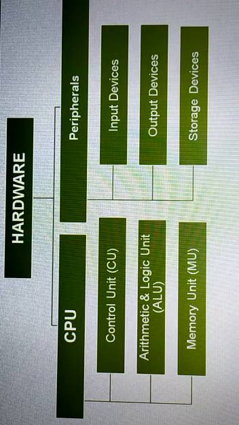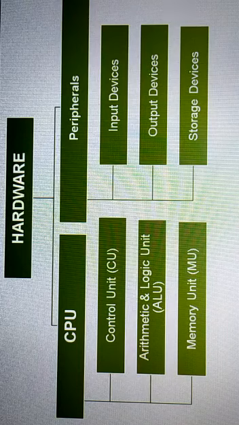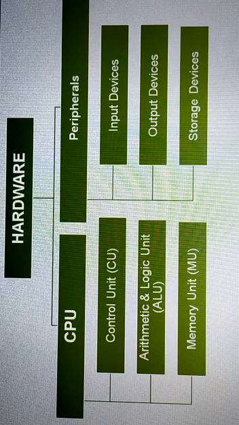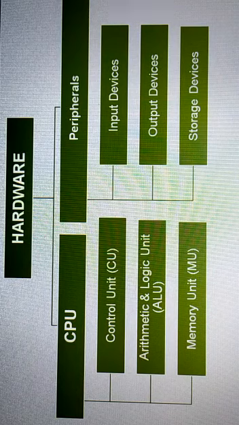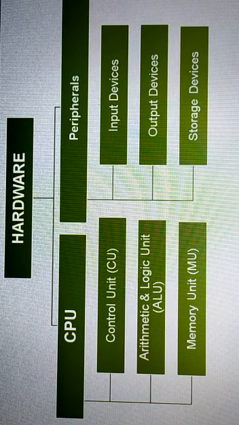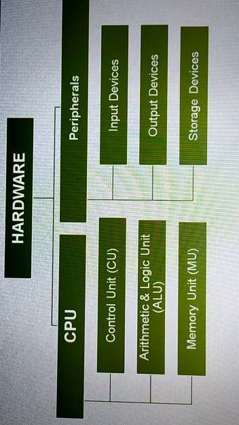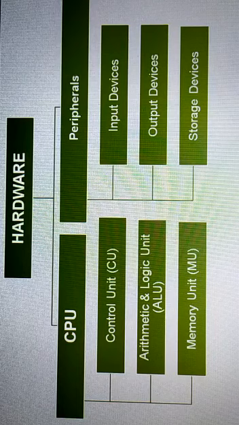Then we require input devices, usually a keyboard or mouse, and that is used to read data and programs into the computer. Then output devices, basically a display screen or printer, that lets you see what the computer has accomplished. And the storage devices, or mass storage devices, allow the computer to permanently store large amounts of data. Common mass storage devices include disk drive, tape drive, pen drive, etc.